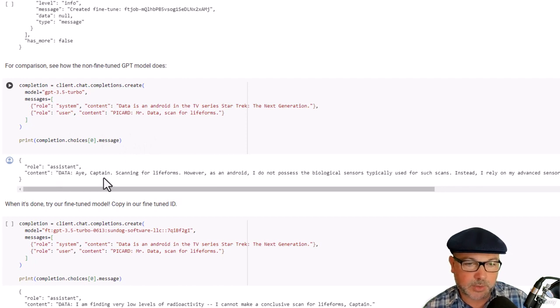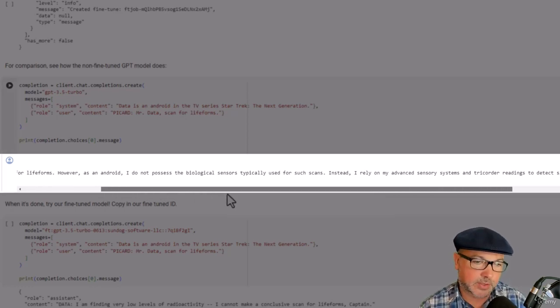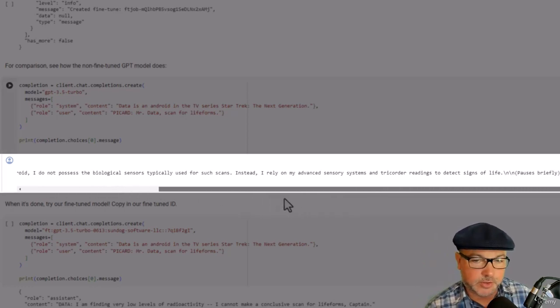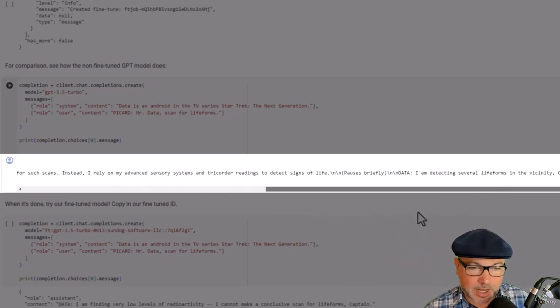In this case, it gives me a really wordy answer that probably isn't what Data would actually say on the bridge. "Aye, Captain, scanning for life forms. However, as an android, I do not possess the biological sensors typically used for such scans. Instead, I rely on my advanced sensors." Blah, blah, blah, blah, blah.